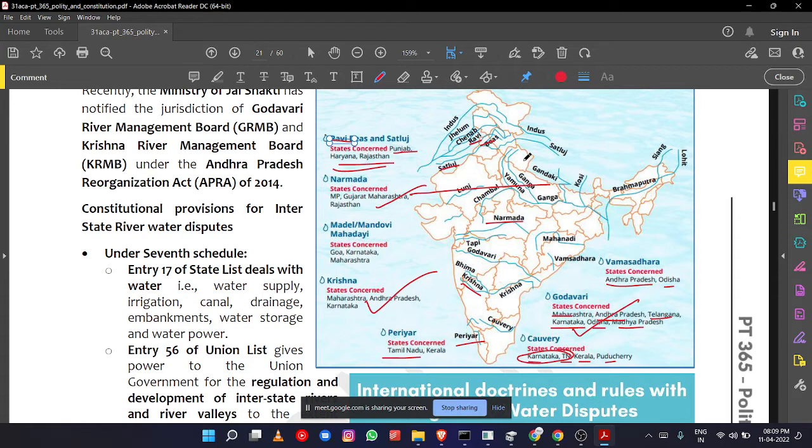But other rivers such as Ganga, Yamuna, Brahmaputra, and Indus are perennial rivers. They are continuously flowing because the origin is the great Himalayan glaciers. There will be continuous melting of this water, and that water comes to these states. But the rivers in the peninsular plateau are dependent upon the monsoon. When there are heavy rains, then these rivers form. So there will be constant dispute in these rivers.